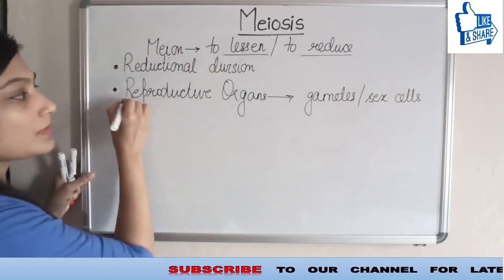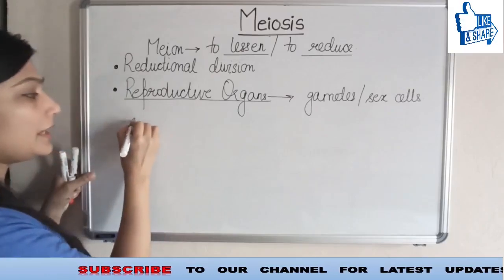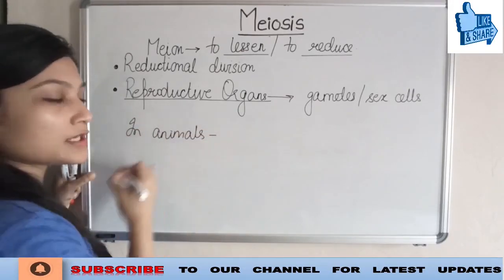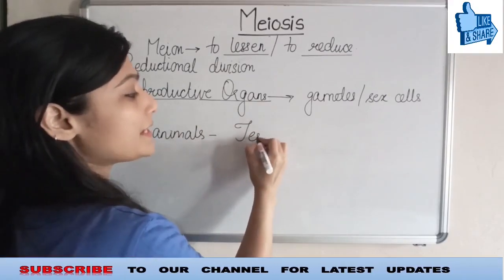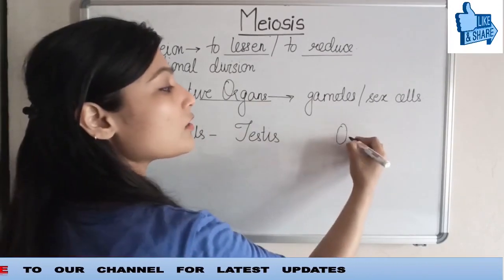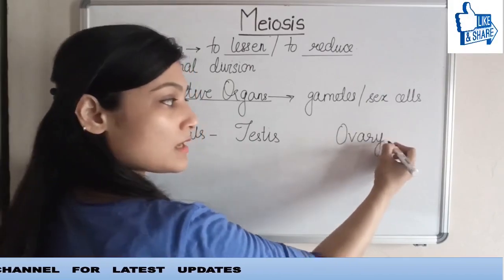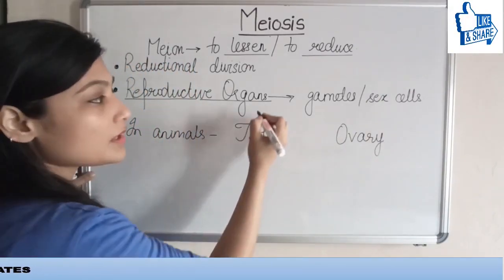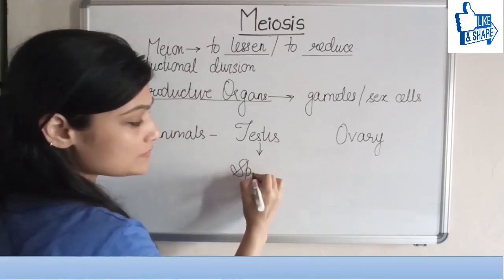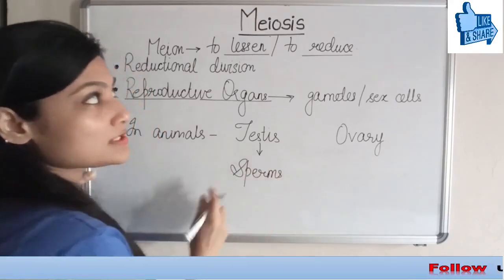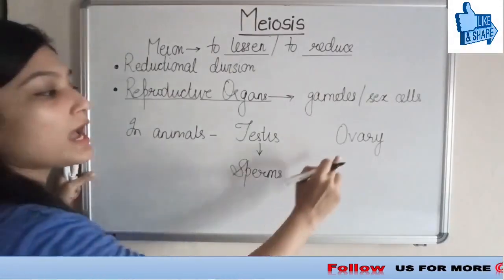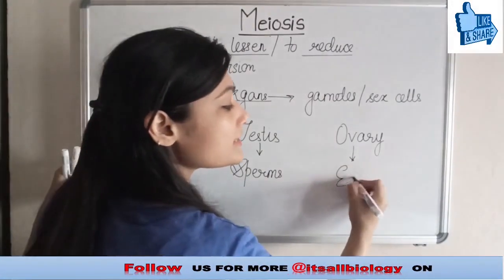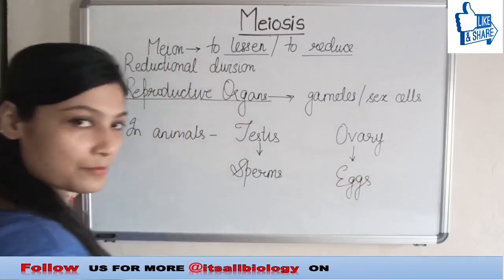In animals, we know the reproductive organs are testes and ovary. The testes are going to form sperms using the process of meiosis, and the ovaries are going to form eggs using the same process.